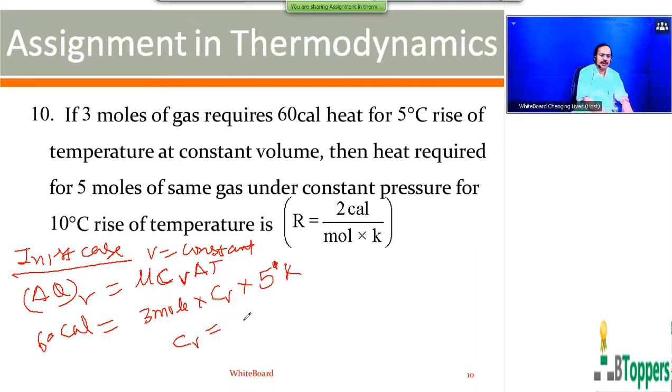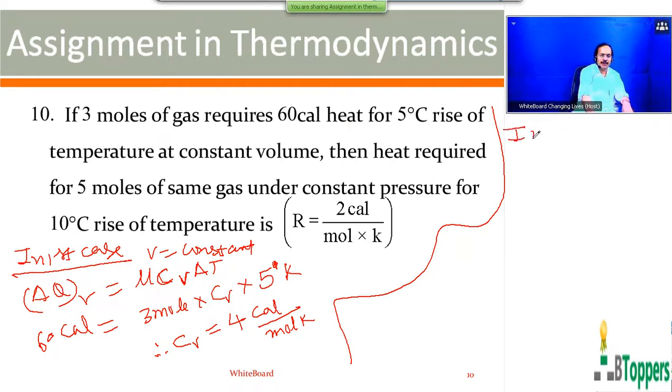So molar specific heat of the gas at constant volume, you can try to simplify this. If you simplify this, you get 4 calorie per mole per Kelvin. In the second case, the gas is heated at constant pressure.